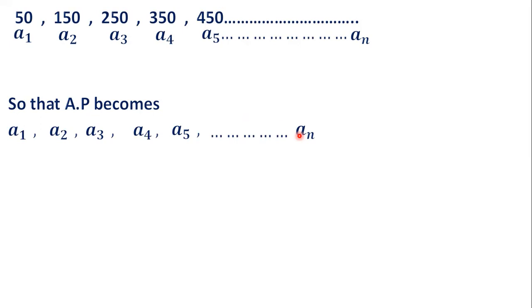If A1, A2, A3, A4, A5 is an AP, then what is the common difference? How will you find the common difference? Common difference means the fixed number. What number is added here?